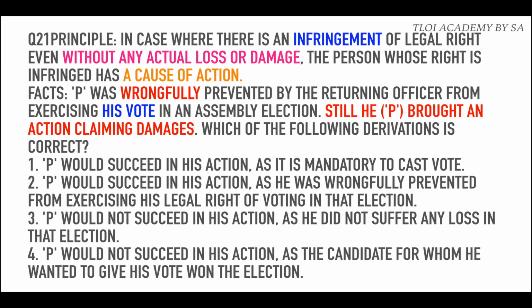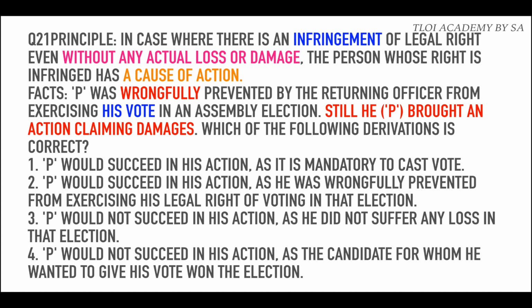So facts, P was wrongfully prevented. There we go. Infringement हो गई by the returning officer from exercising his vote in an assembly election. This is now a definite infringement of a legal right. Still, he brought an action claiming damages. Which of the following derivations is correct? So obviously he can sue because as per our principle, he has a cause of action.